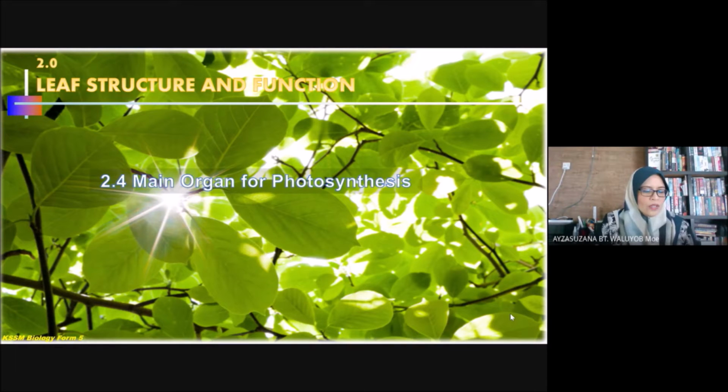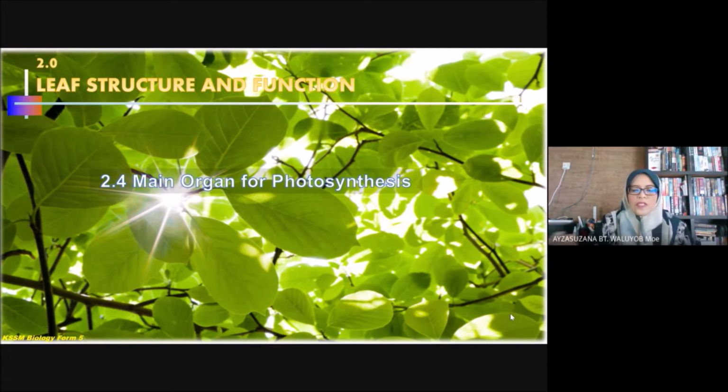In 1772, an experiment conducted by Joseph Priestley showed that plants release oxygen to the atmosphere. So starting from this, mereka memperkenalkan kita kepada proses photosynthesis.